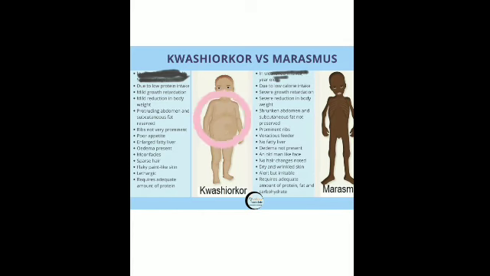Then the belly, that is the stomach, appears to be protruding, meaning projected outwards, and these children are not normal. They are mentally retarded, that is they don't behave normally like other children because the brain development is not proper.